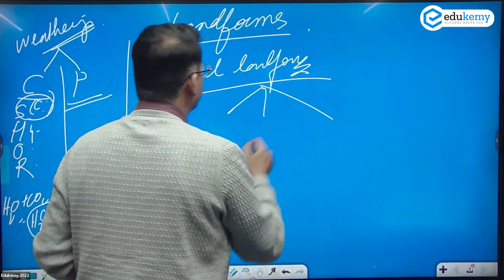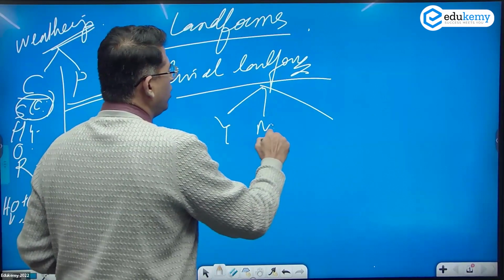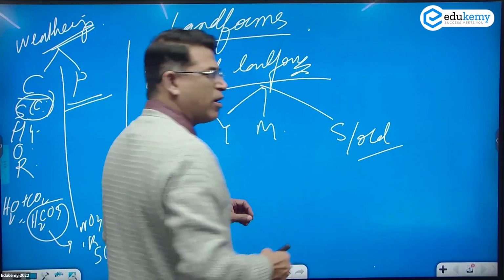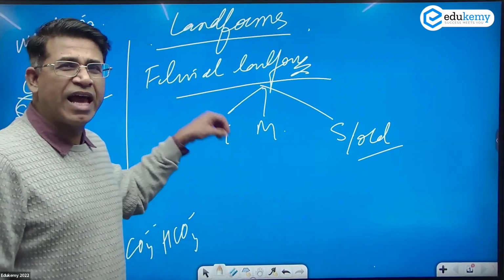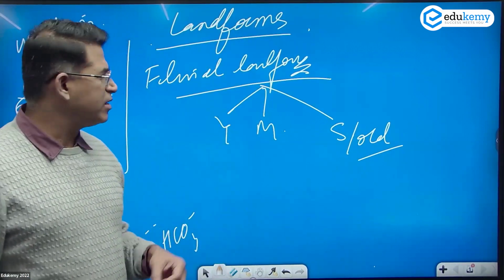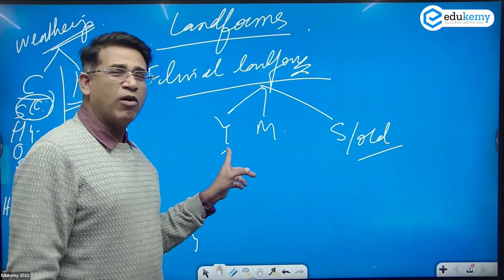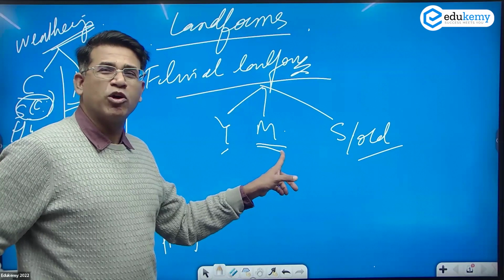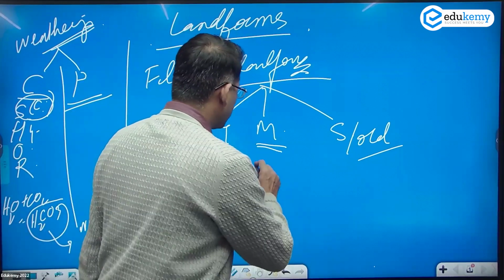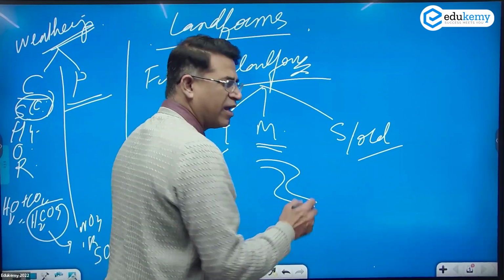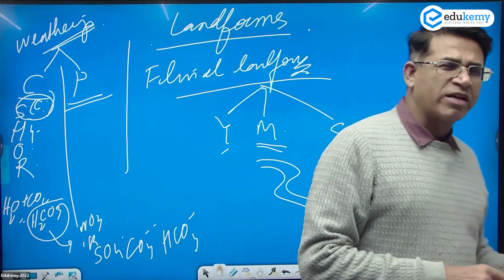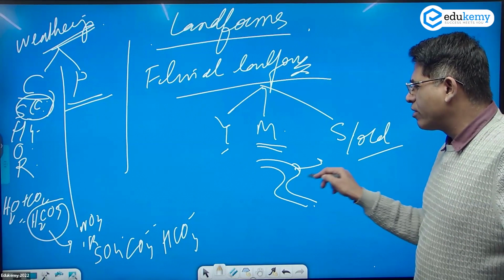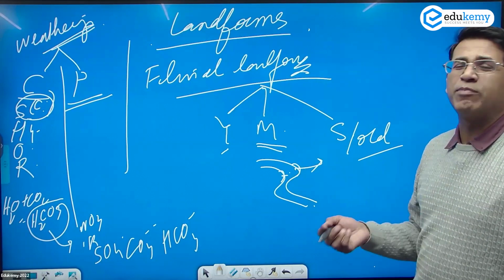I classified them into youthful, mature, and senile or old. We talked about gorges, canyons. I gave examples of some canyons. We talked about interlocking spurs here. In the mature stage, the main action is meandering. What is slip-off slope? What is river cliff? The concave side is eroding, and the convex side is depositing.